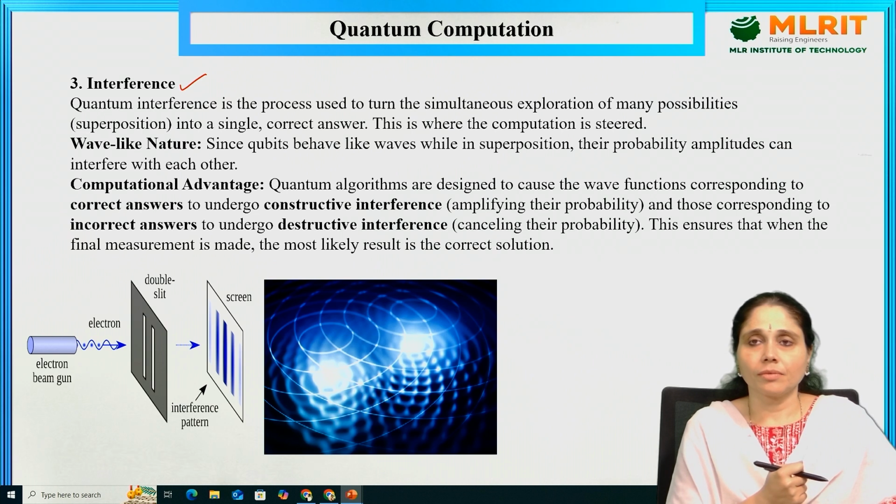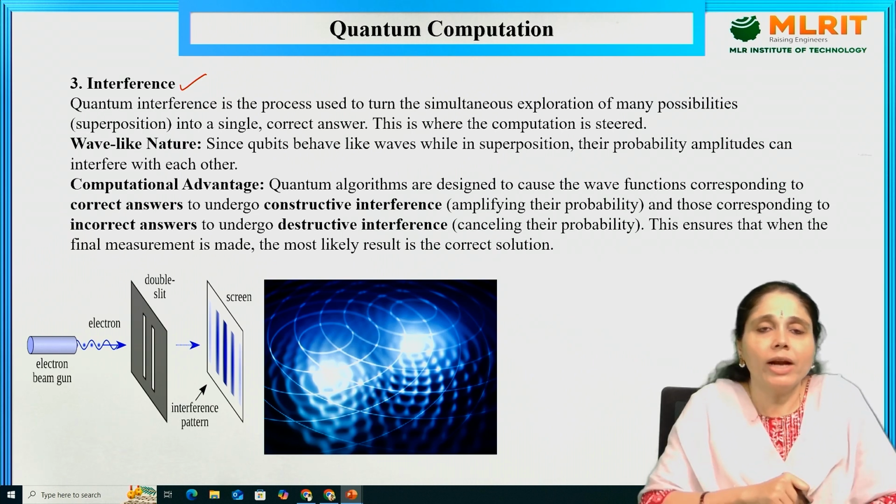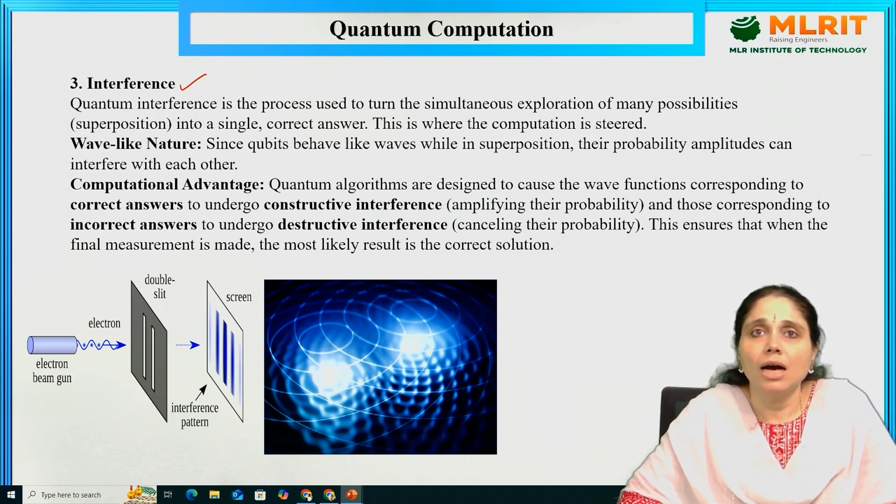Next, quantum interference. What is interference? Quantum interference is a process used to turn the simultaneous exploration of many possibilities, superposition, into a single correct answer. This is where the computation is steered. Wave-like nature: since qubits behave like waves while in superposition, their probability amplitudes can interfere with each other.